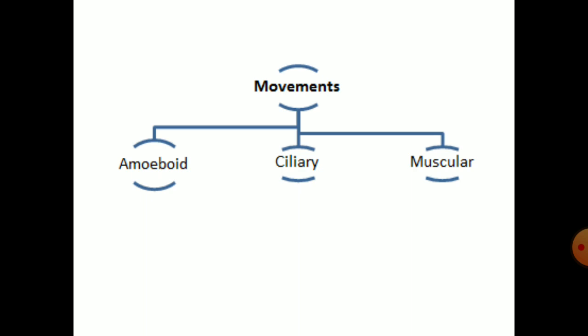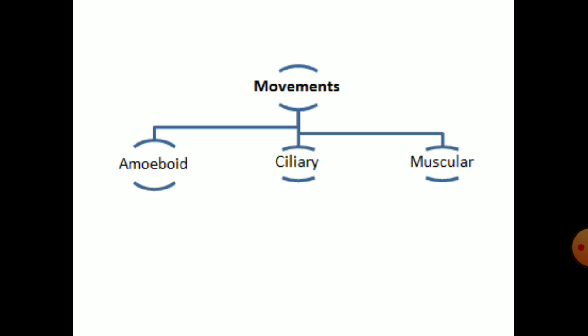When we talk about muscular movement, the third type of movement, then movements of jaws, limbs, eyelids, etc. All these organs show muscular movements as they involve striated muscles, that is skeletal muscles. Similarly, we have smooth muscles in our internal organs, which show involuntary movements like in the alimentary canal, and smooth muscles are also required for movement of urine in ureters. So this is only through muscular movement.